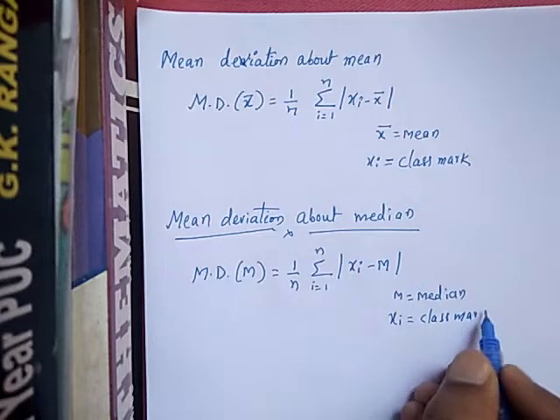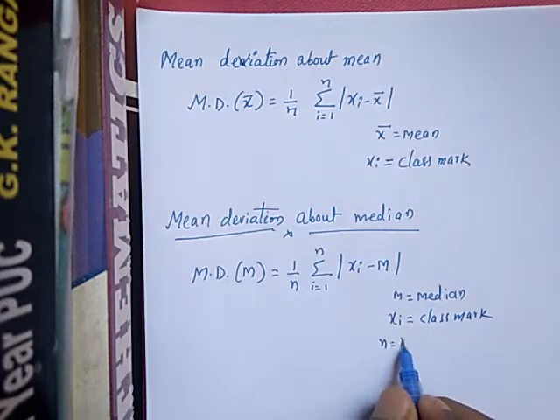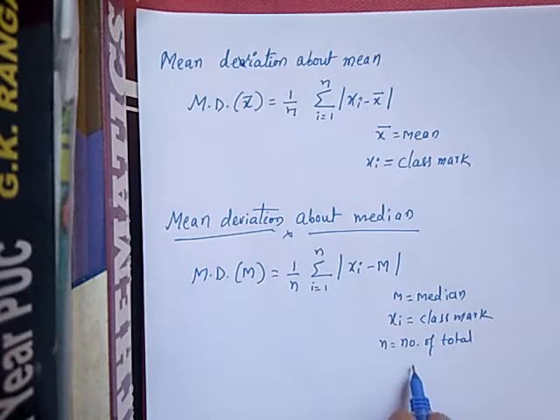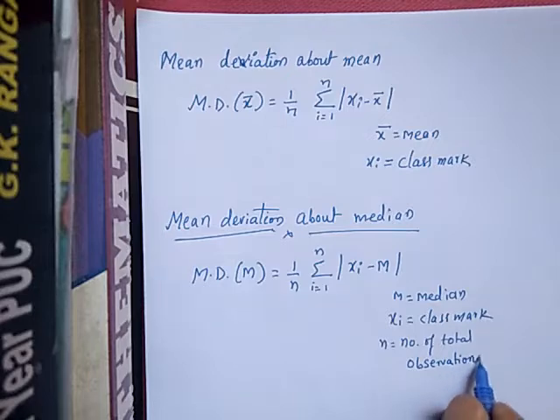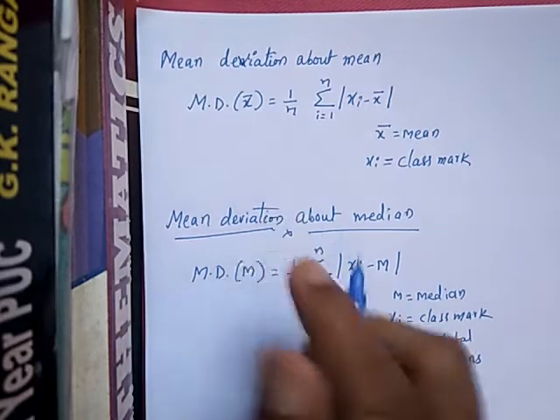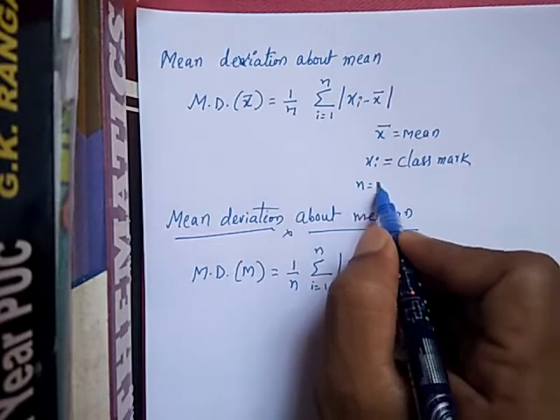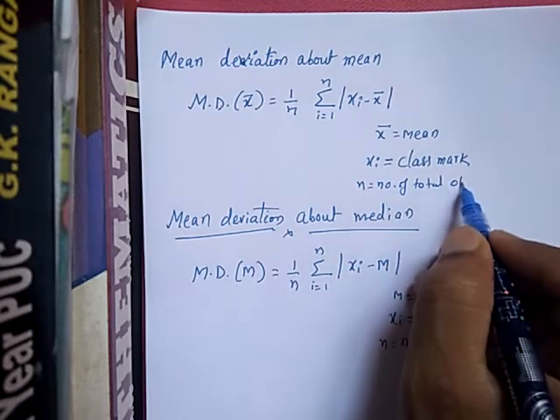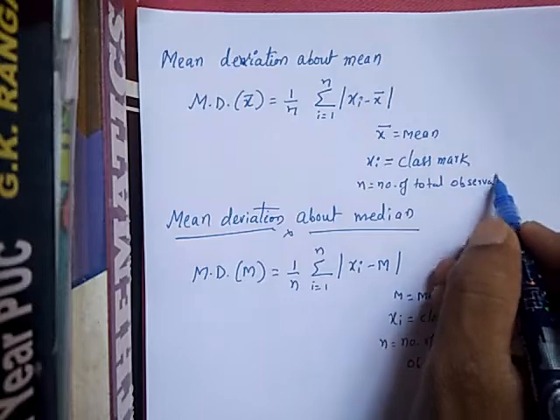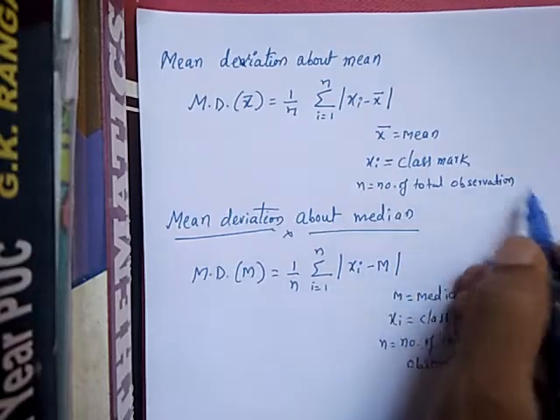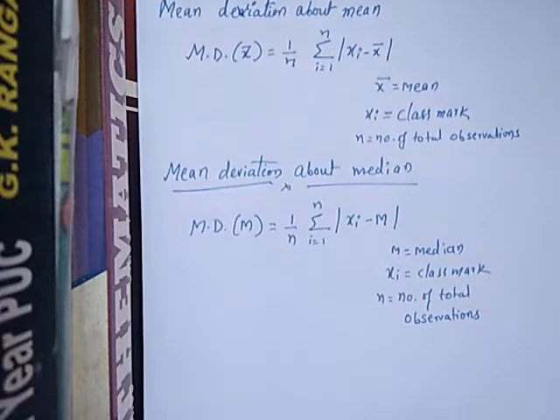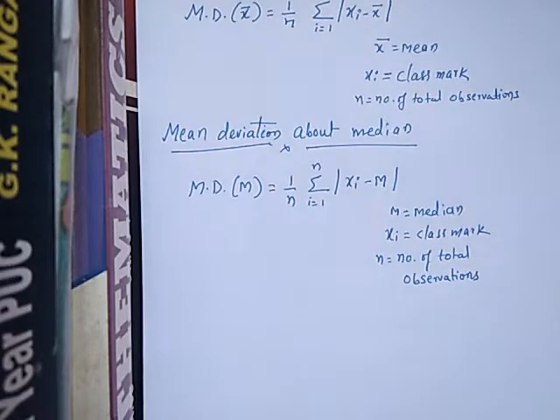And what is n here? N is the number of total observations, how many observations are given. So n is the same here also, number of total observations. When we solve the example, you will get a very easy idea. When you take one example and solve it, you can remember.